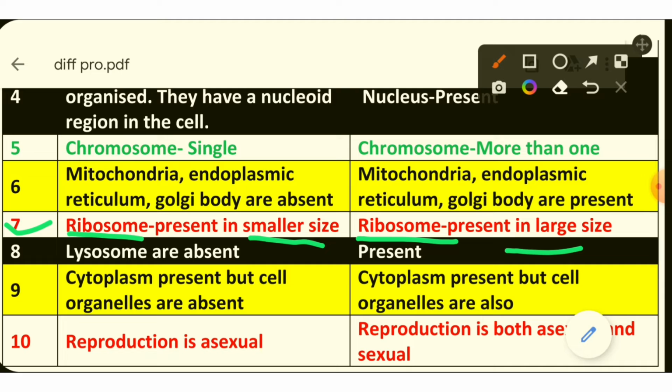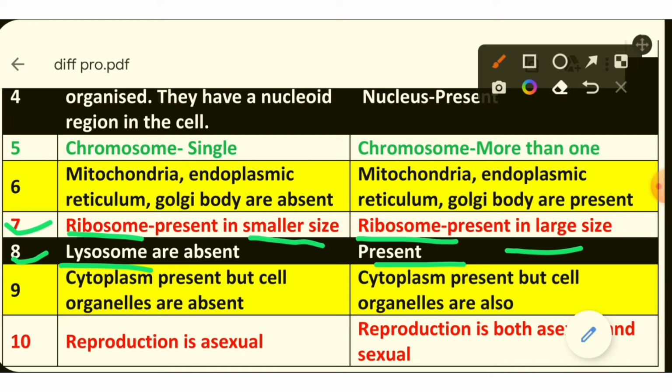That's why ribosomes are the superheroes of the cell. Clear? The eighth point is in prokaryotic cells, lysosomes are absent, but in eukaryotic cells, lysosomes are present. What do you mean by lysosomes? Lysosomes are also membrane bound organelles and contain digestive enzymes, meaning they work like the digestive system to digest dead organelles and other unwanted material of the cell.